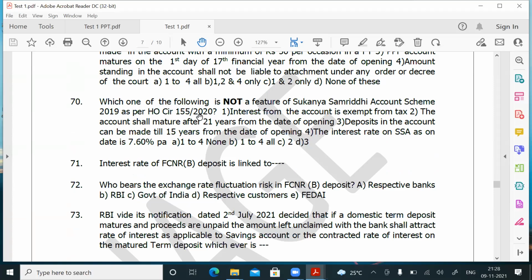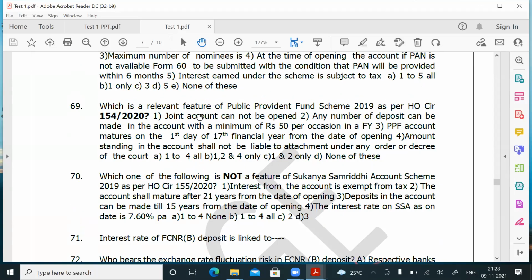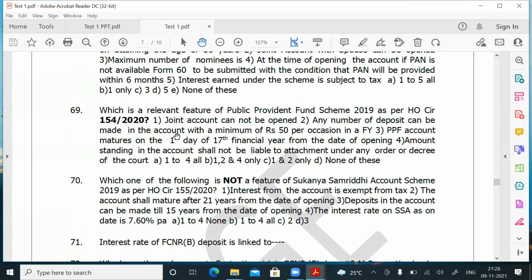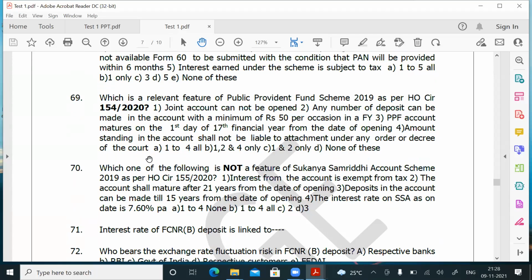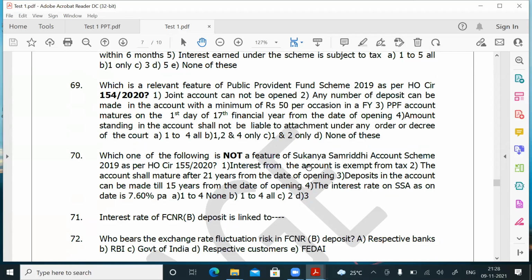So, which are all the circulars? 153 was the features of senior citizen savings scheme. 154 is the public provident fund. So, Sukanya Samriddhi scheme is 155. Which is not a feature? Interest from the account is exempt from tax. It is correct. So the question is which is not correct. It is a correct feature. The account shall mature after 21 years from the date of opening. That is also correct. Deposit in the account can be made till 15 years from the date of opening. That is also correct. The interest rate in SSA as on date is 7.60. That is also correct.